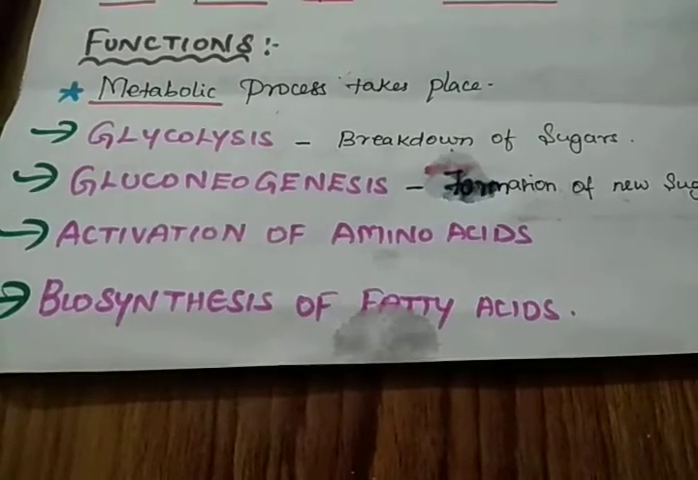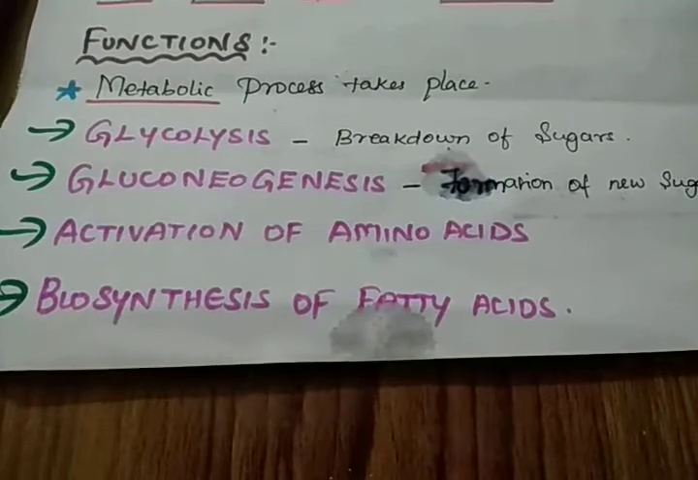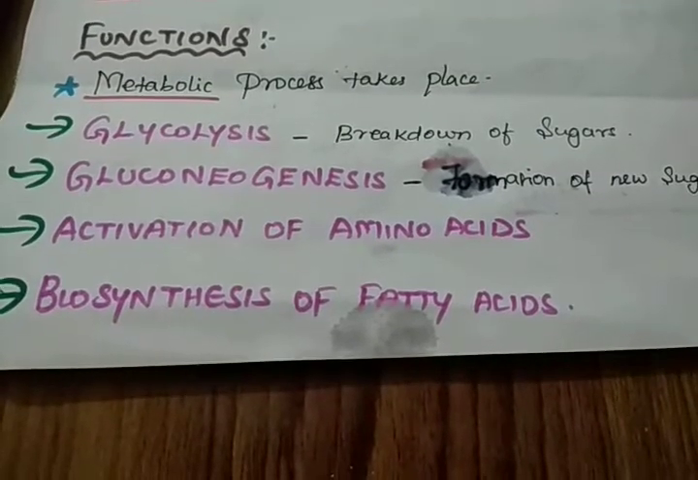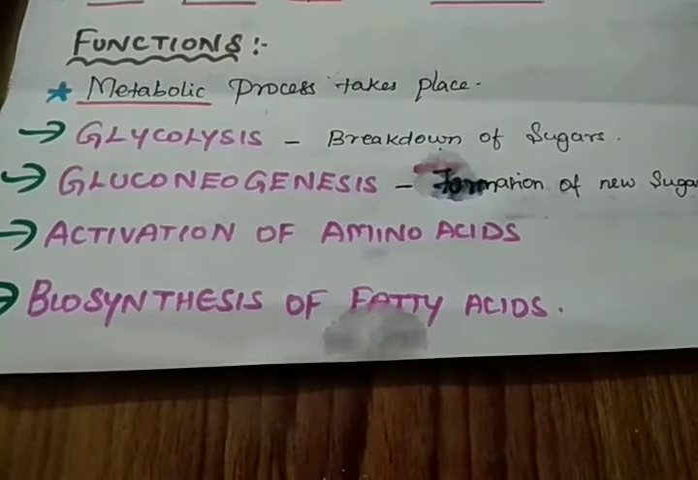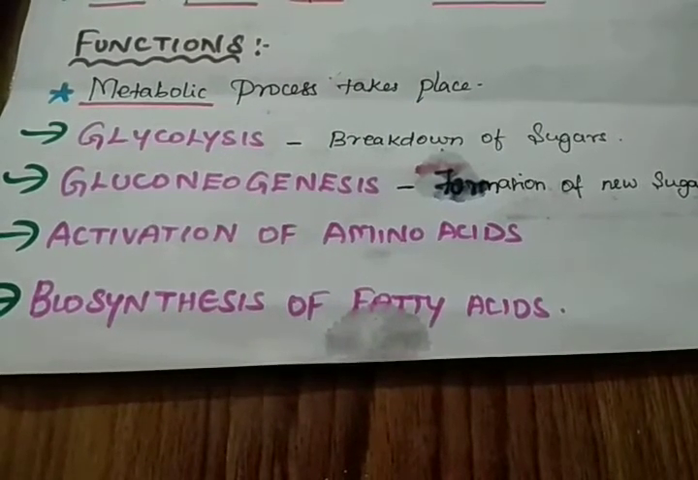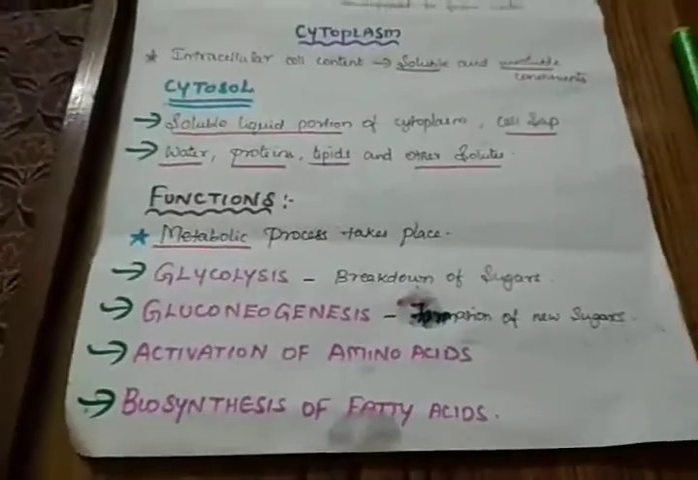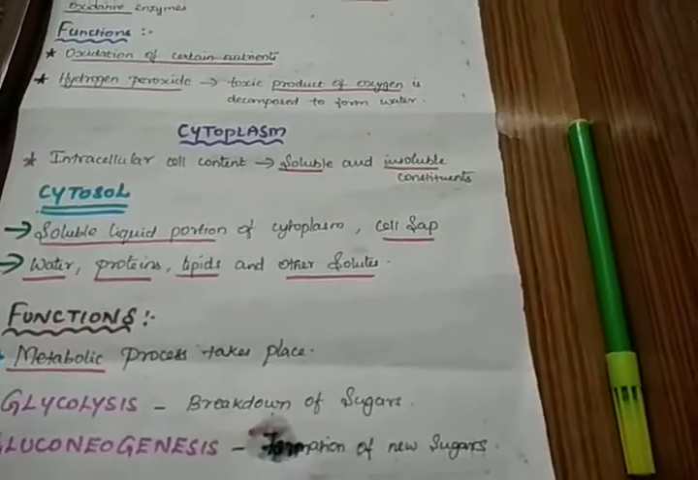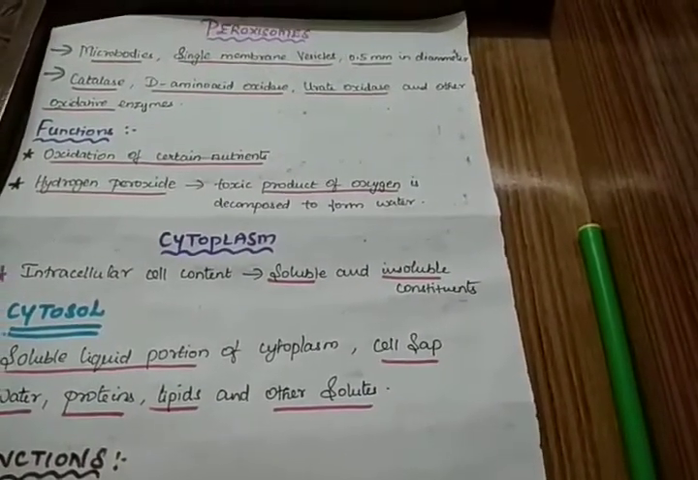So what are the processes involved in the cytosol? Metabolic processes involved in cytosol: glycolysis, gluconeogenesis, activation of amino acids and biosynthesis of fatty acids. These metabolic processes take place in cytosol. So this is about peroxisome and cytoplasm.